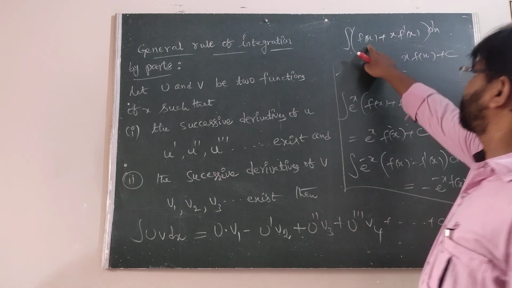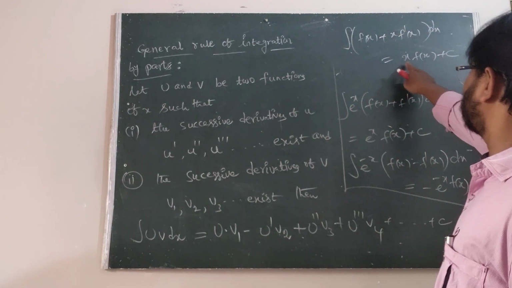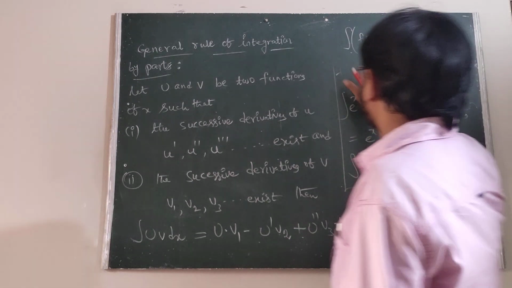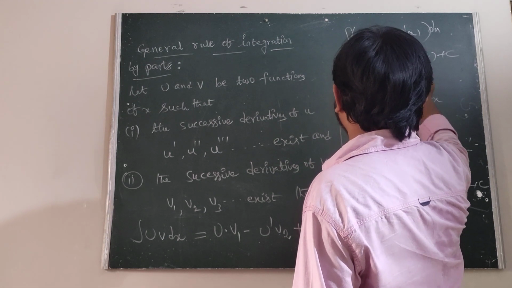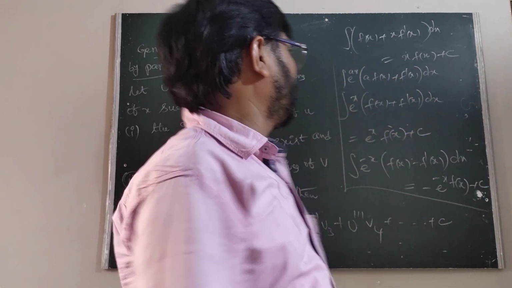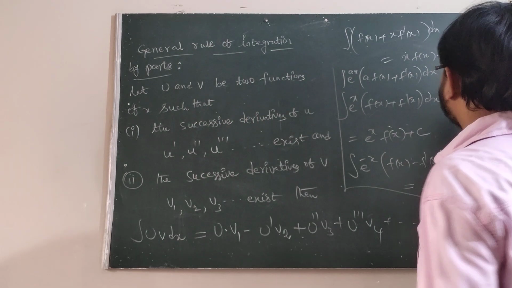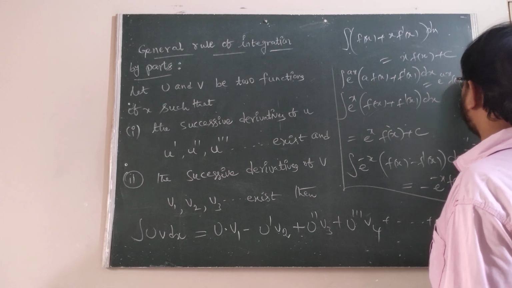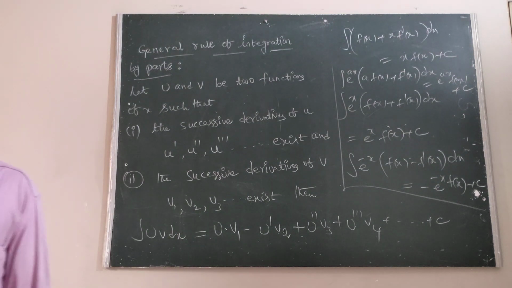Another one is the integral of e power ax into a f of x plus f dash of x, dx, which is of the form e power ax f of x plus c.